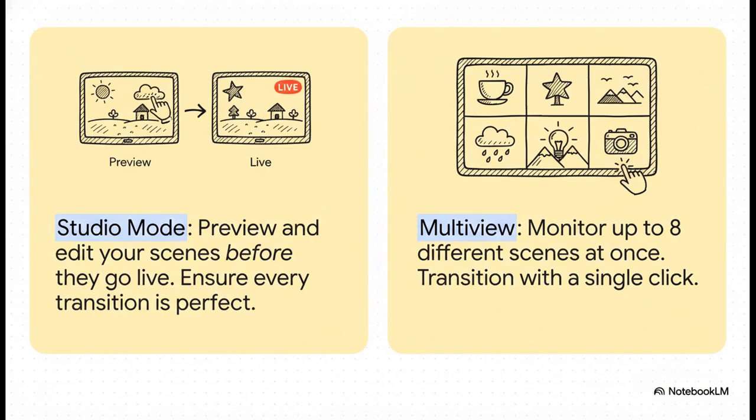Okay, so Studio Mode gives you a preview screen right next to your live screen. Think about what that means. You can fix a typo in your overlay or adjust your camera before your audience ever sees it. No more awkward on-air mistakes. And Multi-View, that's like having a whole wall of monitors in a TV studio, letting you see all your scenes at once so you can switch to any of them with a single click.